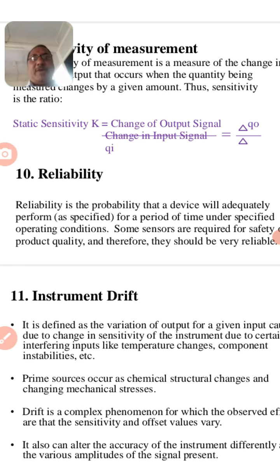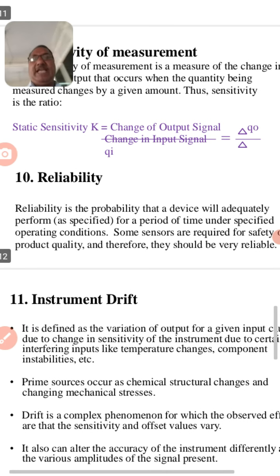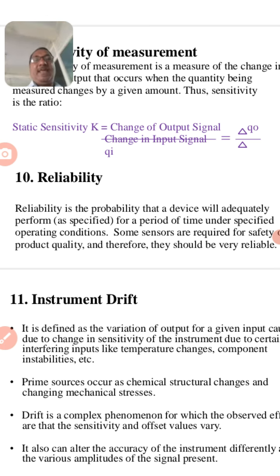Reliability is the probability that a device will adequately perform for a period of time under specified operating conditions. A person is more reliable when he keeps his words. In the same way, reliability means if I connect input to the instrument at room temperature, I know that the instrument will show me that reading only.